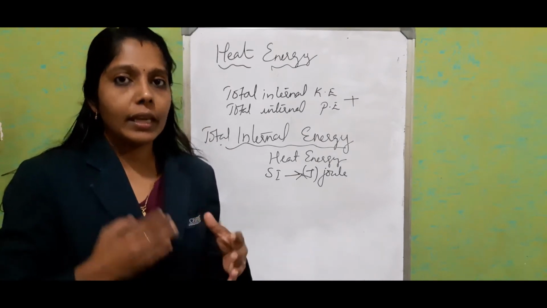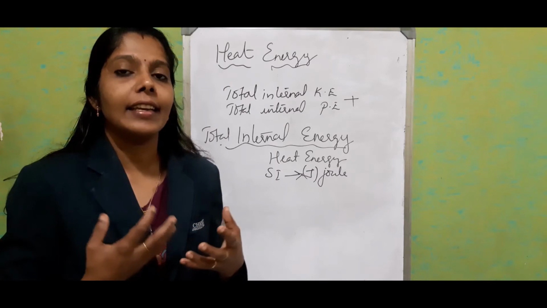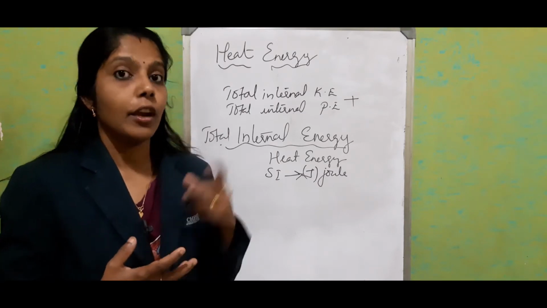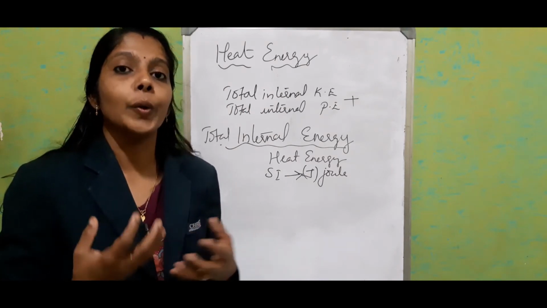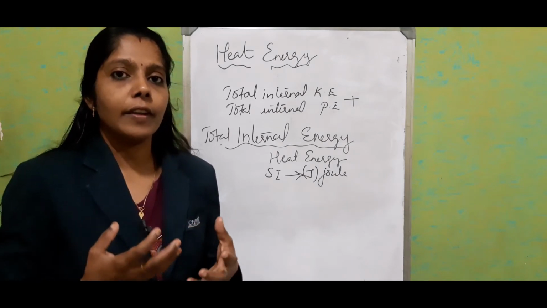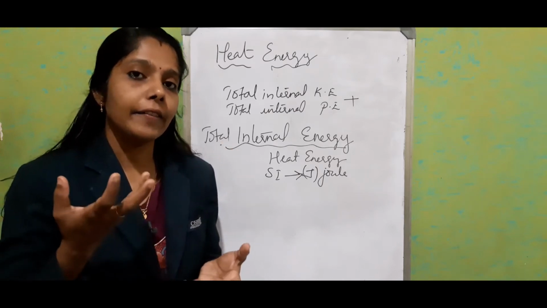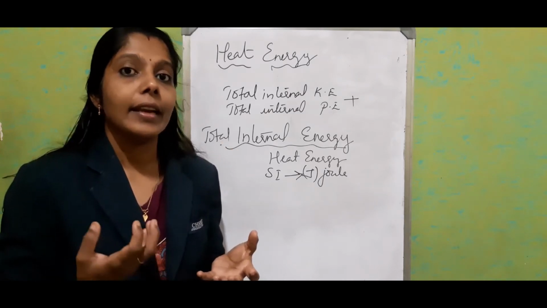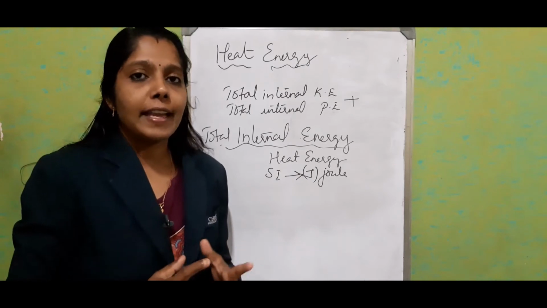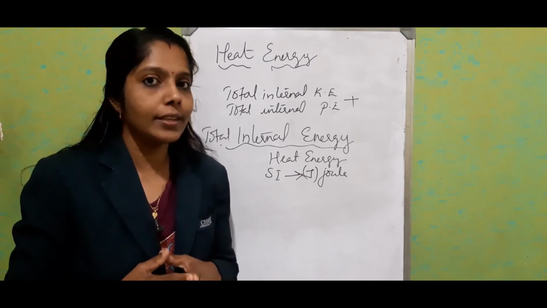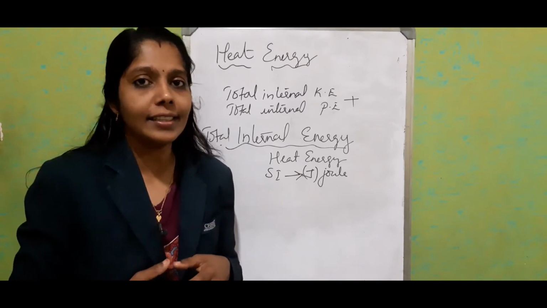So we can conclude that the average kinetic energy decides the temperature, not the total kinetic energy. The average kinetic energy of the substance constitutes the temperature. So if the average kinetic energy increases, the object has more temperature. If the average kinetic energy reduces, it possesses less temperature, or the temperature will be reduced. During a phase change, we know that there won't be any change in the temperature. So during that time, we can say that the average kinetic energy is constant.